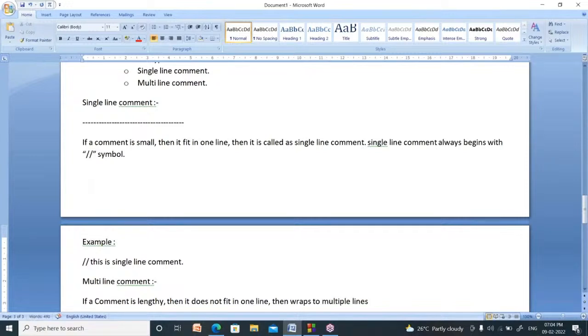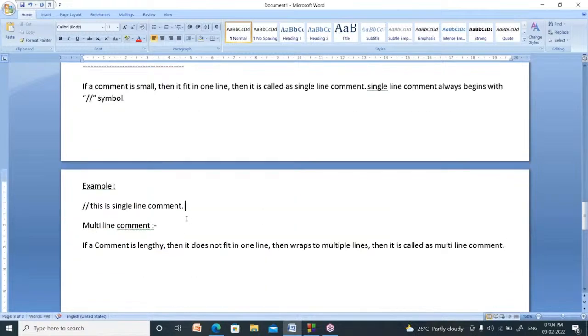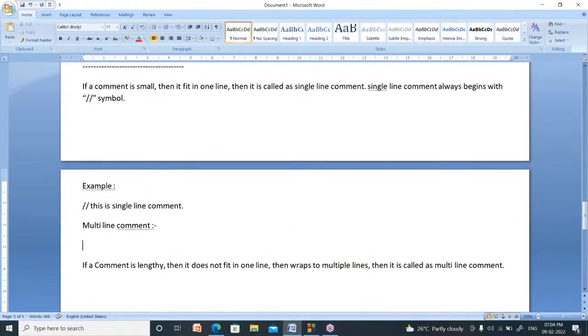If you write a comment in multiple lines, then it is called a multi-line comment. Suppose your comment is somewhat lengthy, it does not fit in one line, it moves to multiple lines, then that is called a multi-line comment.